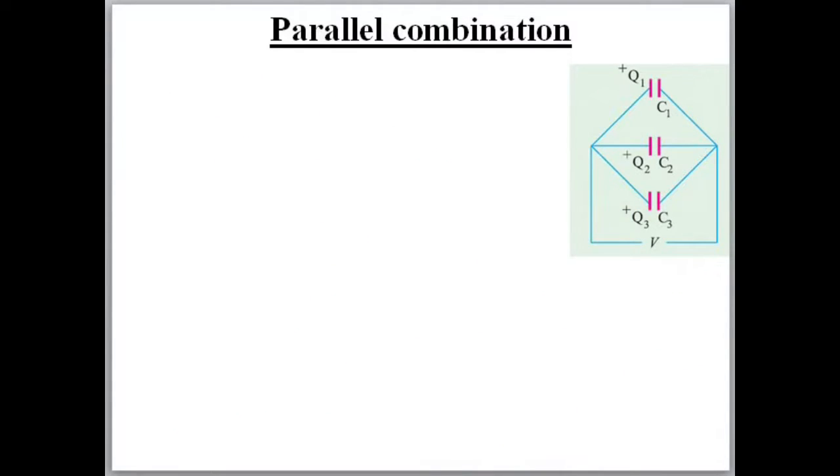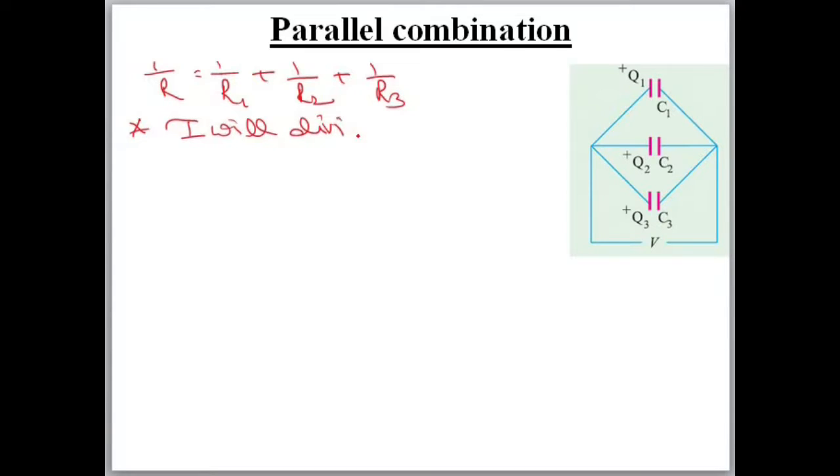What was the rule for parallel combination of resistors? In parallel combination of resistors, it was 1 by R is equal to 1 by R1 plus 1 by R2 plus 1 by R3. And what was the basic concept? I will divide and V will be same. यही था ना.